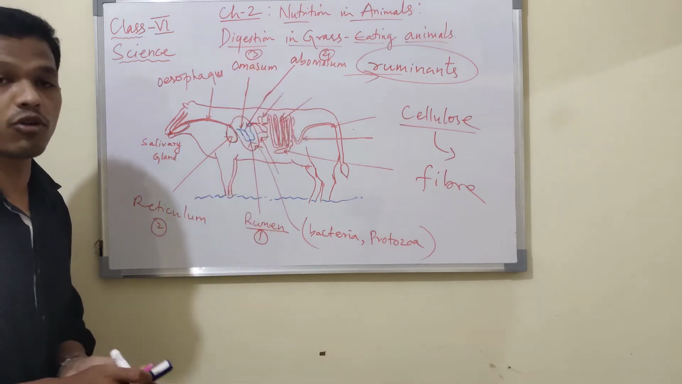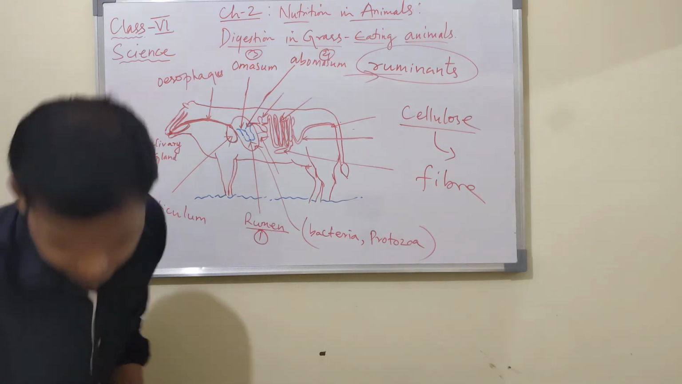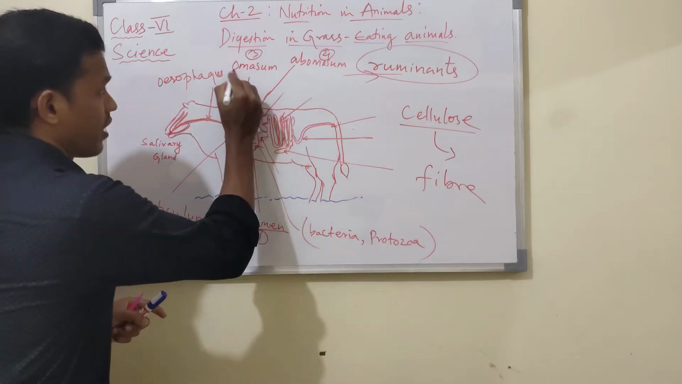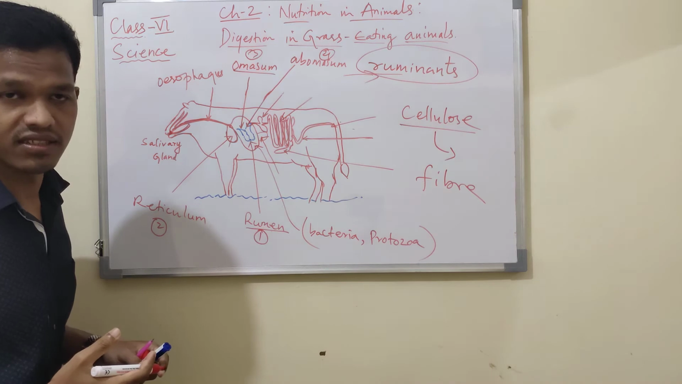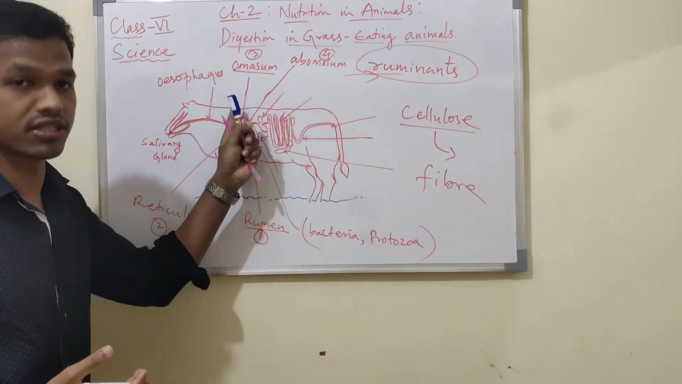In the omasum, the food is broken down further into smaller, simpler substances. Again, further simpler substances are broken down in the omasum.